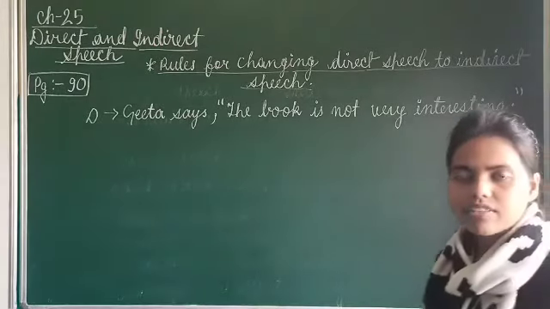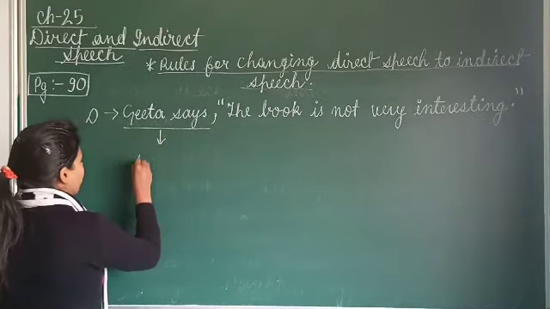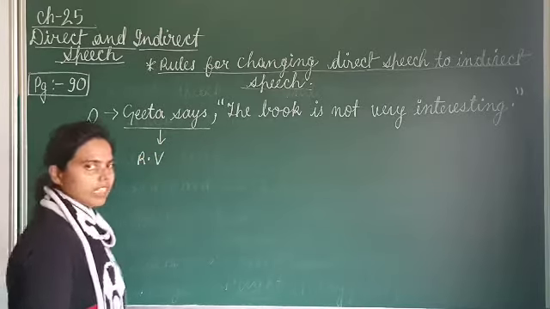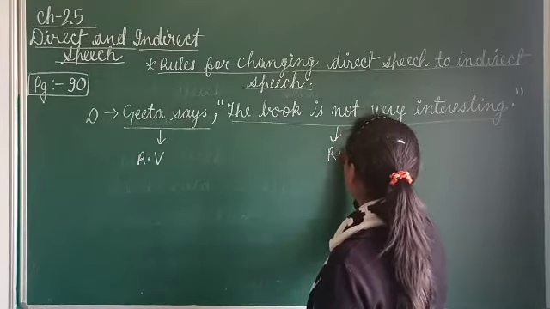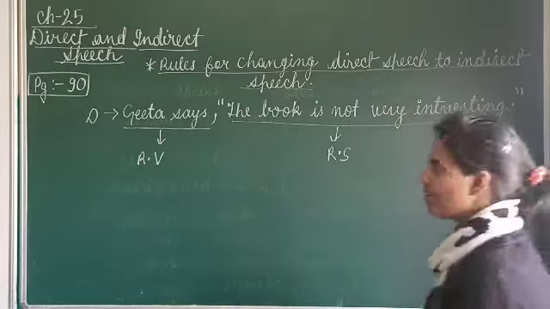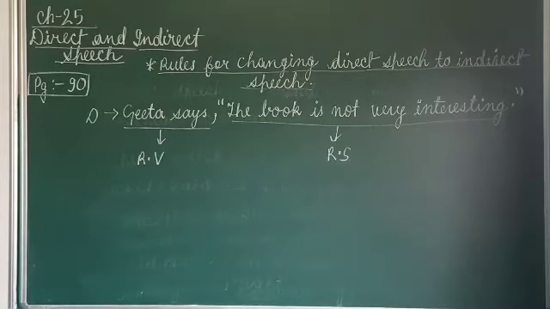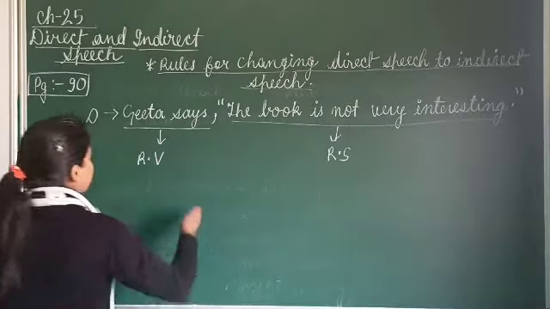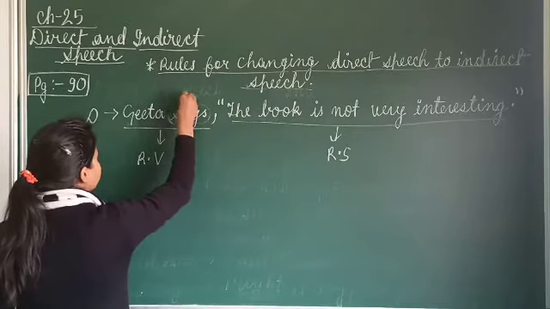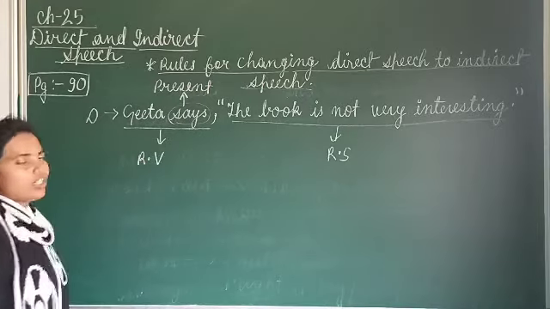Okay. Now you see which part is known as what? This part is known as RV, that is reporting verb. And this part within the inverted comma is known as reported speech. RV means reporting verb. RS means reported speech. Now, what is said in the rule? The rule says, if the reporting verb is in present or future. You see here, it is in what? Says. Says means it is in present. If reporting verb is in present or it is in future.